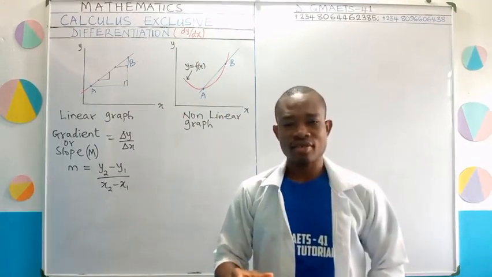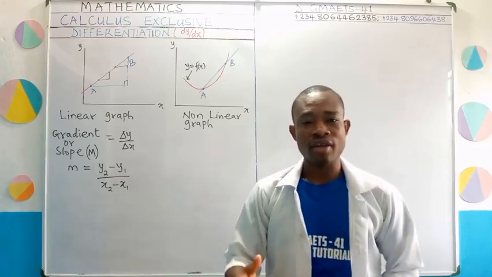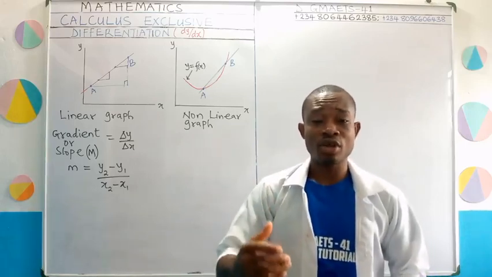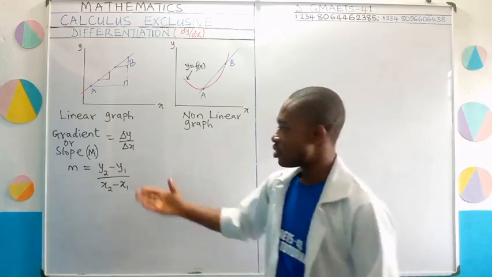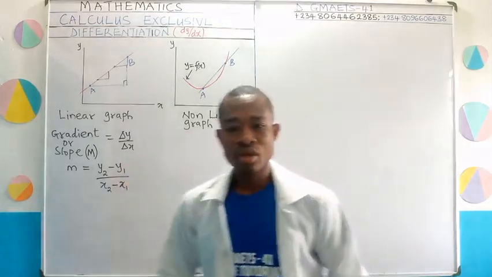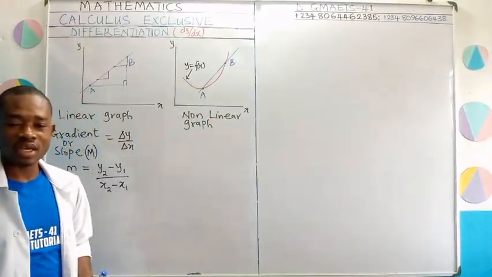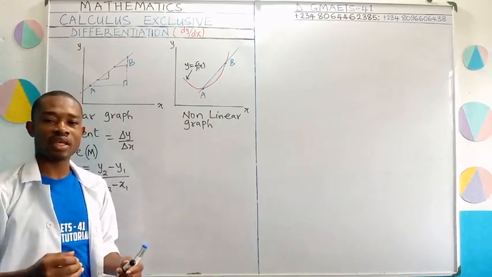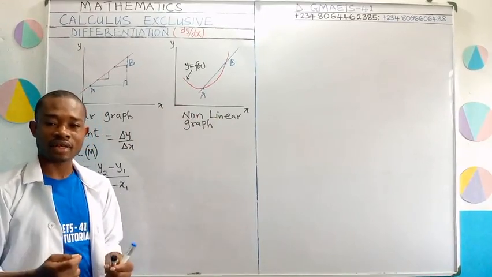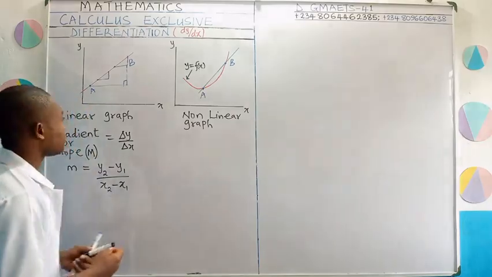I'll do the same for x: get my final value for x and my initial value of x. Then I put their values into this equation. And when I solve, it will give me a constant, telling me how change in x affects y.